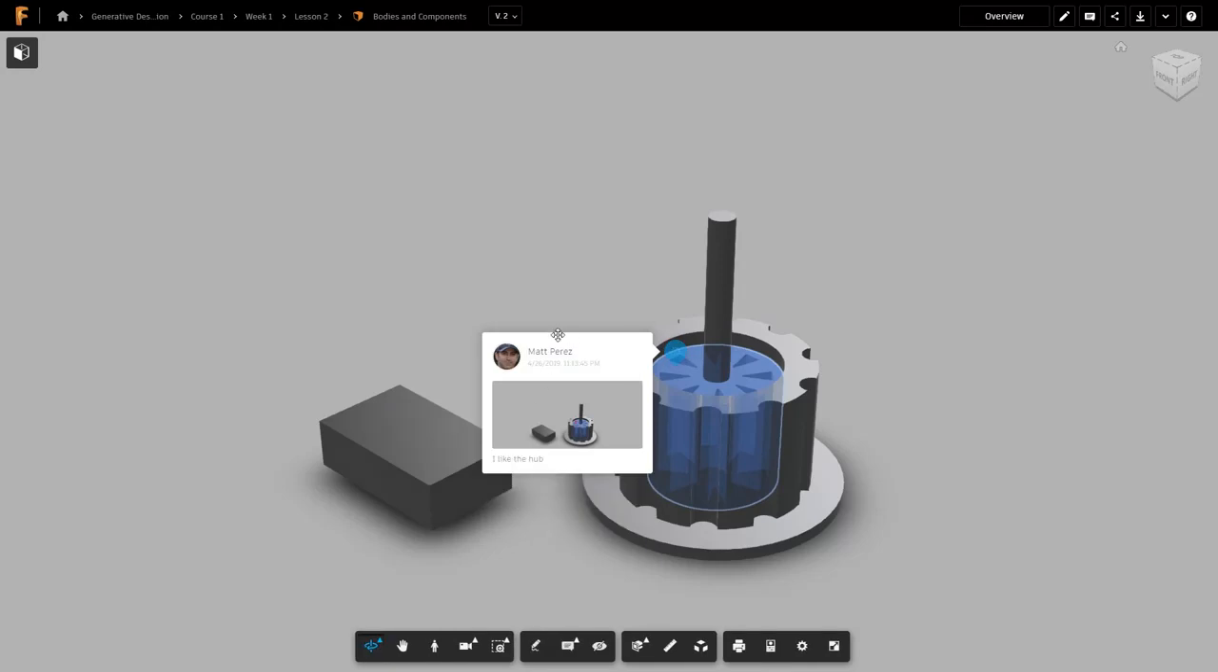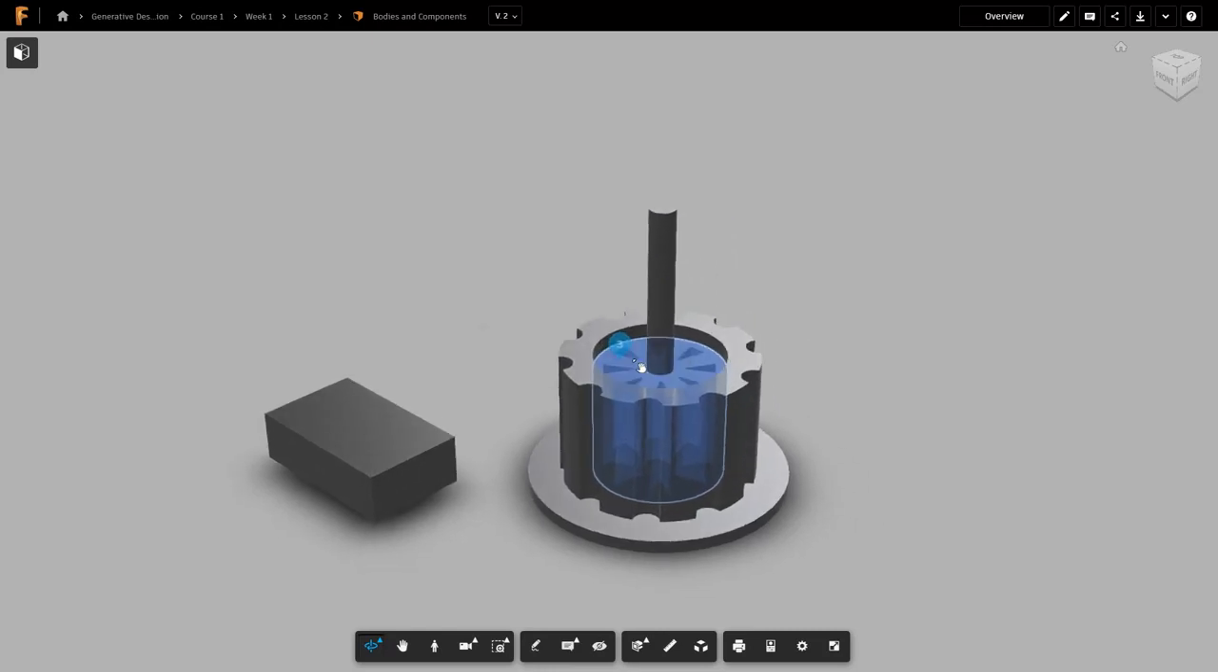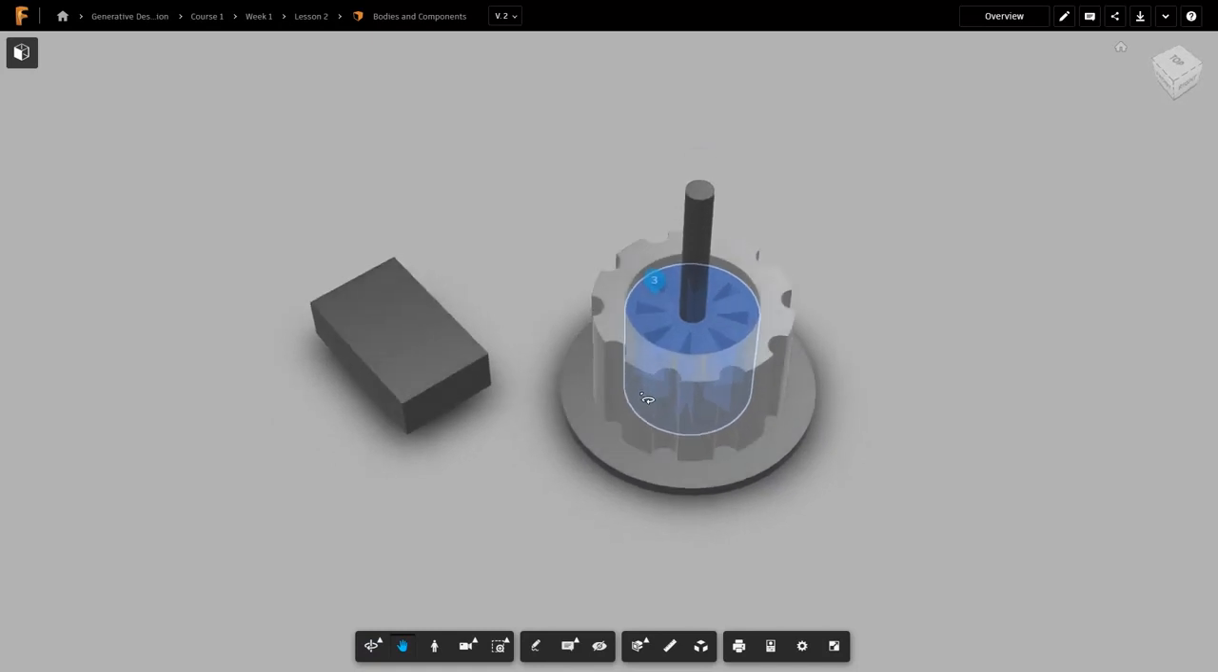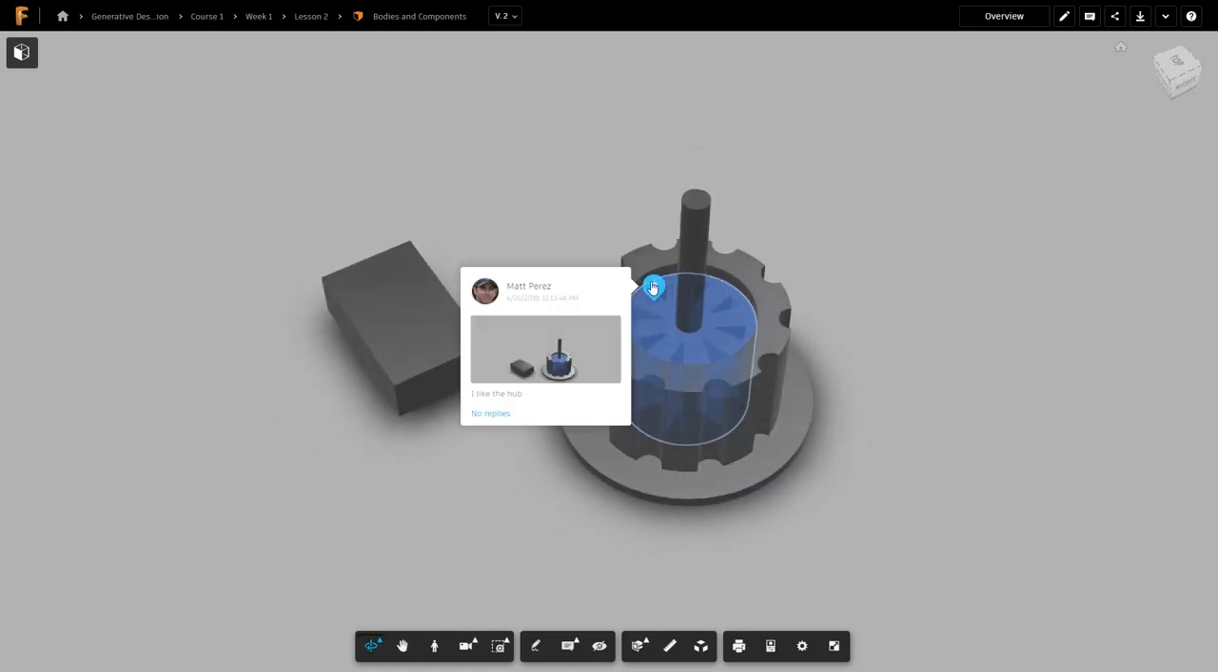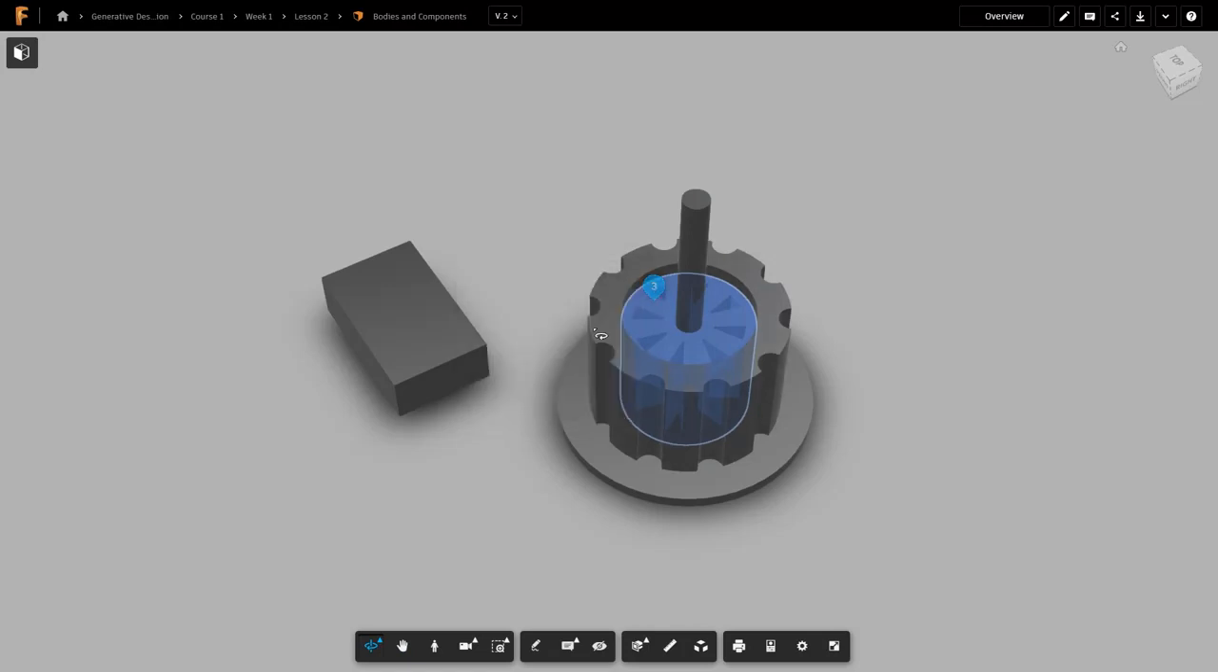Now again, this information is all contained within the file. It tells you who placed it, when it was placed. It's directly related to this point. So as we look at this design, we can rotate it around and we can hover over that, and we can see that this is the third comment on the file. It says, I like this.